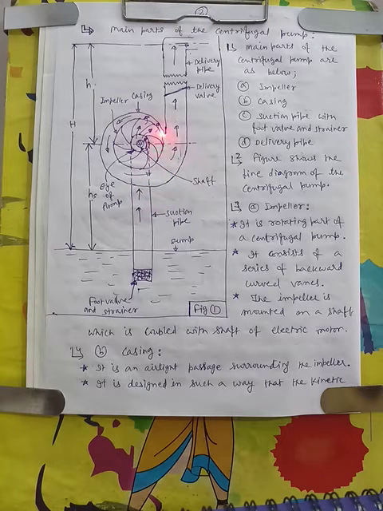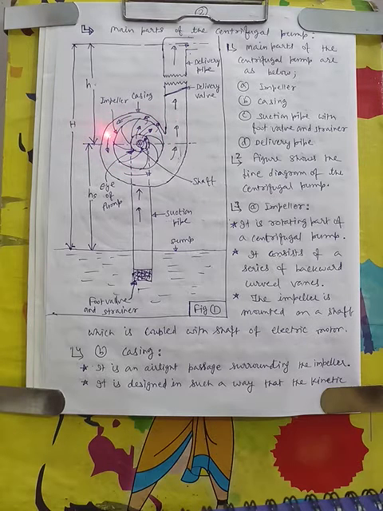Because of this increasing area, the water is coming from the center. From suction, water is entering in the center of the casing, and this impeller throws the water outside in the casing. So here in the casing, the area is slowly increasing.